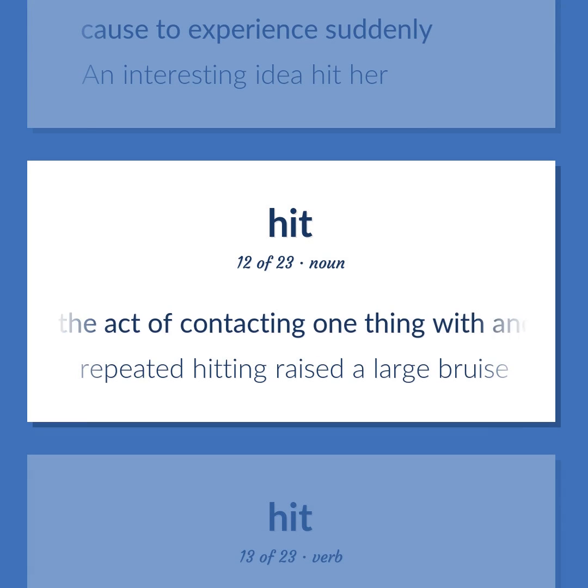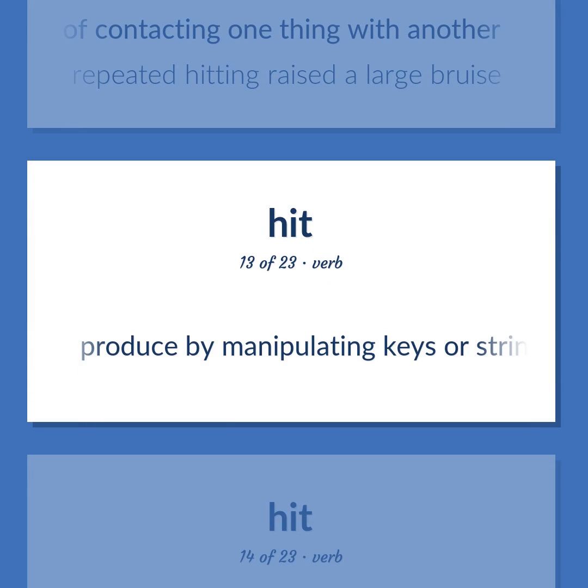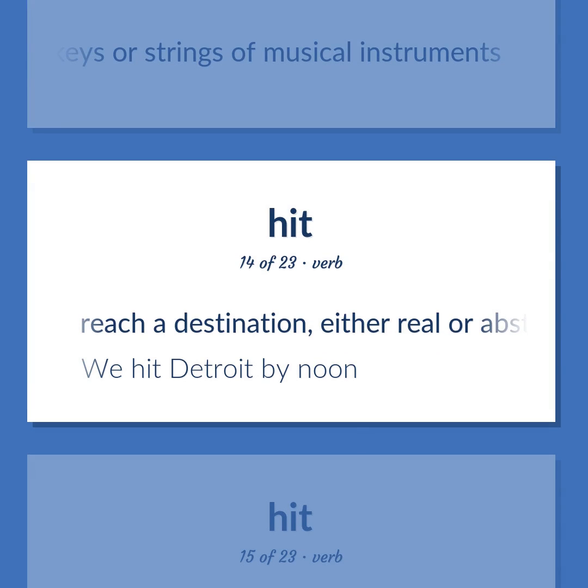The act of contacting one thing with another. Repeated hitting raised a large bruise. Produce by manipulating keys or strings of musical instruments. Reach a destination, either real or abstract. We hit Detroit by noon.